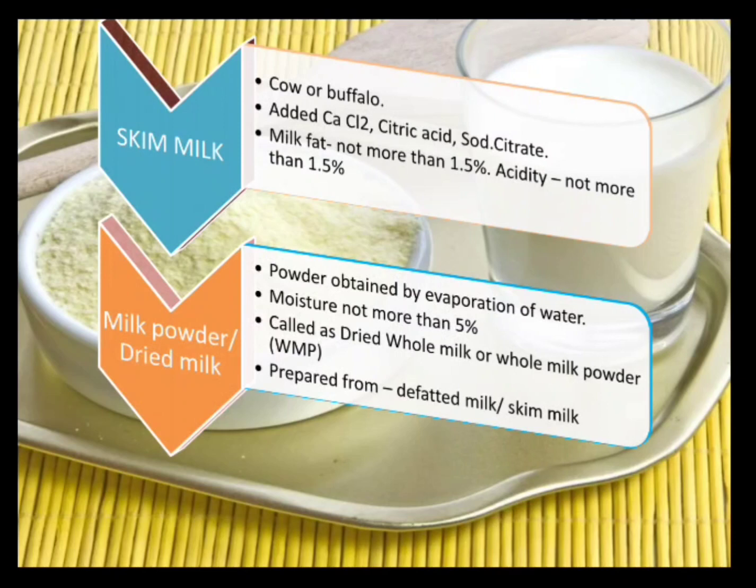So these are the various types of milk. One is the milk obtained by biochemical changes seen in the milk because of the activity of microorganisms. The next one is the physical changes in the milk because of the addition of certain physical ingredients in the milk without the activity of microorganisms.